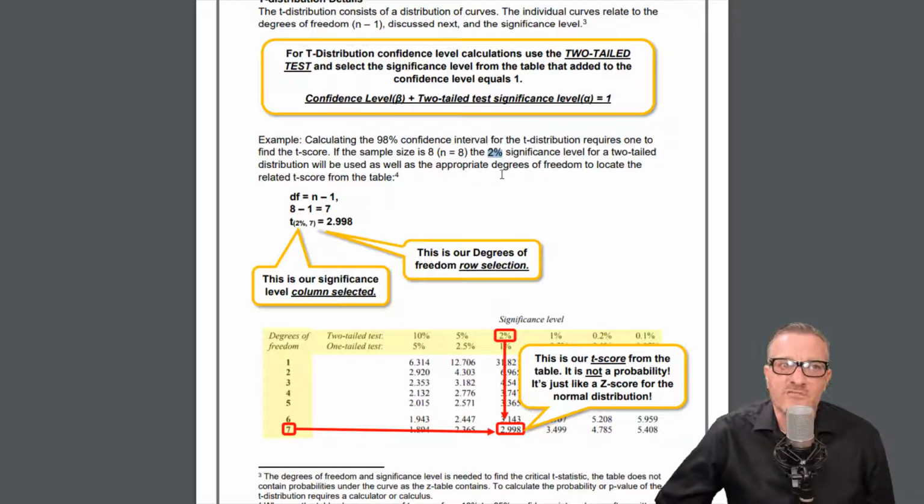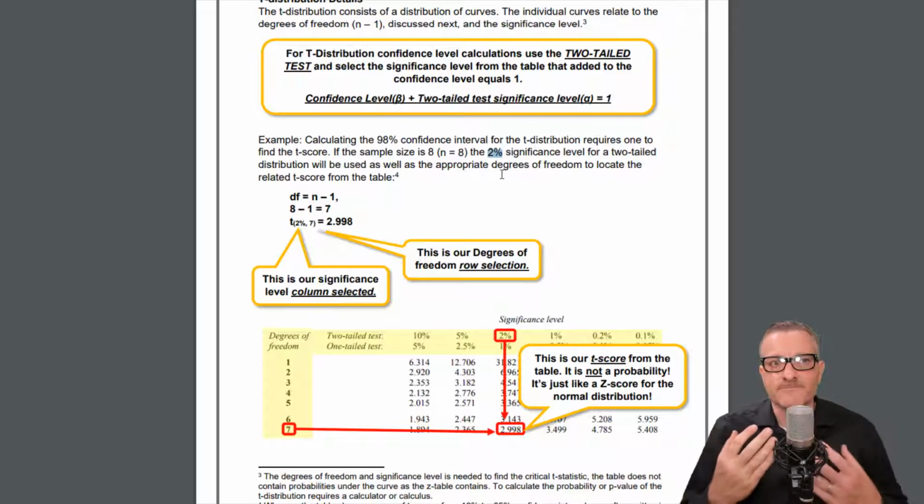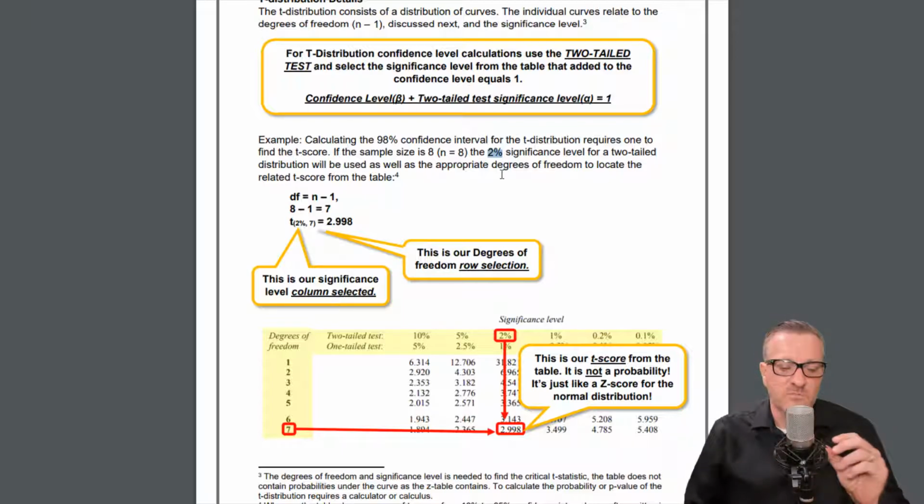Before we can use this t-table, we have to look at the sample size, and we have to know the significance level. Now, we haven't gotten into the percentages too much yet.